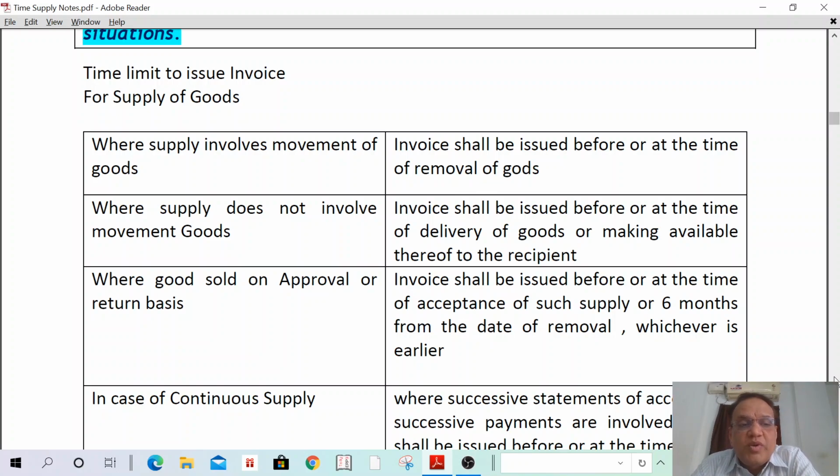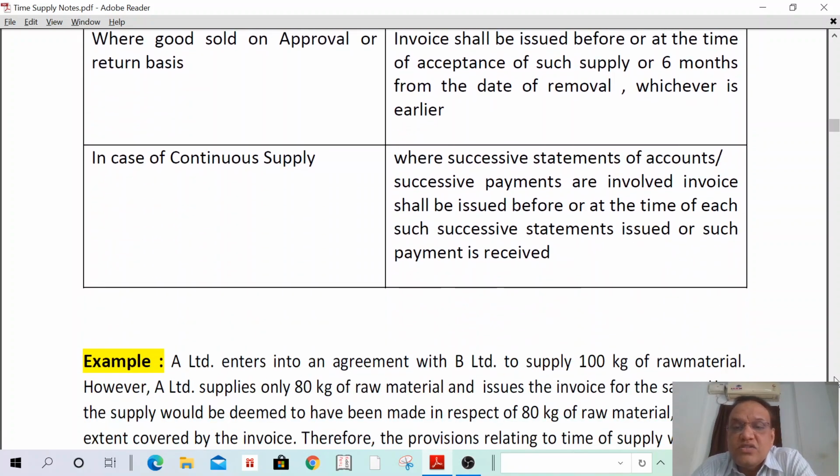Where supply involves movement of goods, invoice shall be issued before or at the time of removal of goods. Where supply does not involve movement of goods, invoice shall be issued before or at the time of delivery of goods or making available thereof to the recipient. Where goods are sold on approval or return basis, invoice shall be issued before or at the time of acceptance of such supply or 6 months from the date of removal, whichever is earlier. And in case of continuous supply, where successive statements of accounts or successive payments are involved, invoice shall be issued before or at the time of each such statement issued or such payment received. Okay, so go to the problems.